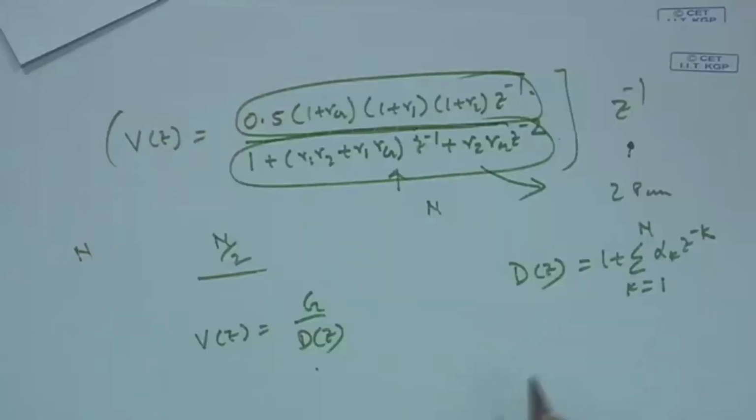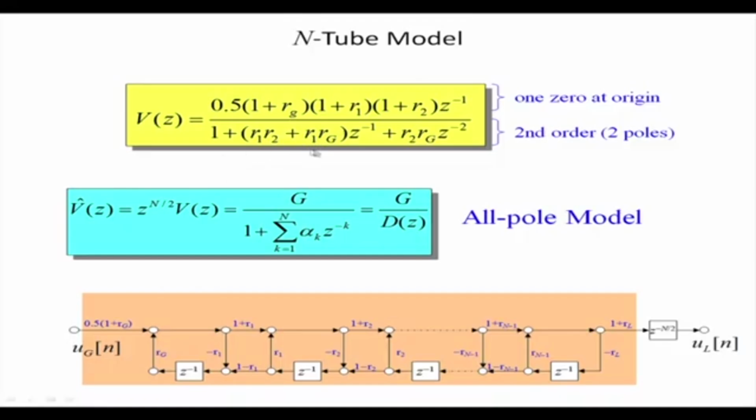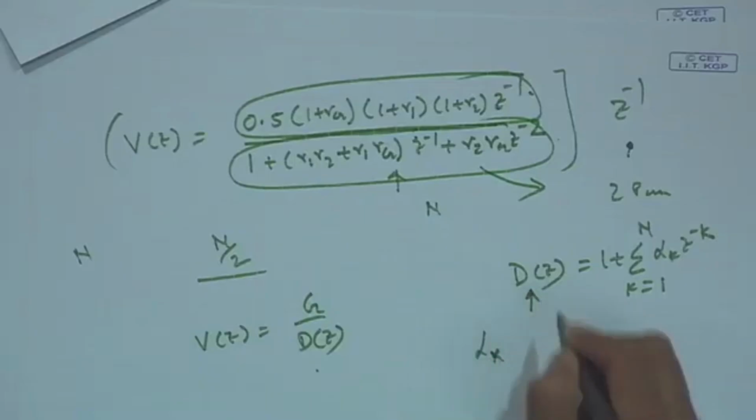If I am able to simplify it to an all pole digital filter and if I know alpha k, which is nothing but in terms of R1, R2 and Rg, I have to know R1, R2. So what is R1, R2? All are reflection coefficients. If I know all the reflection coefficients, I can simulate this d z.